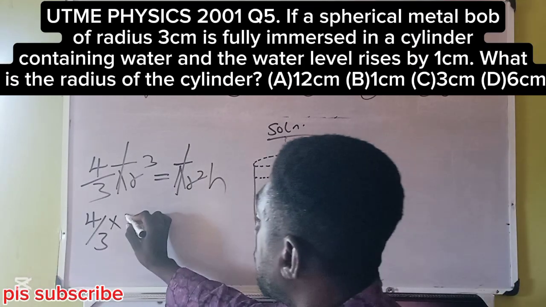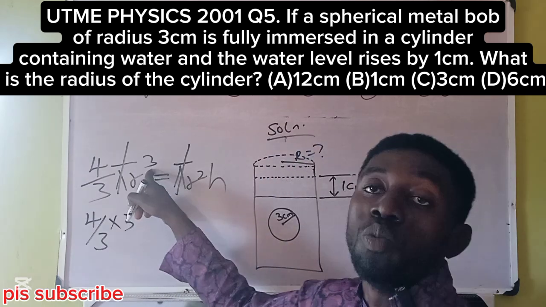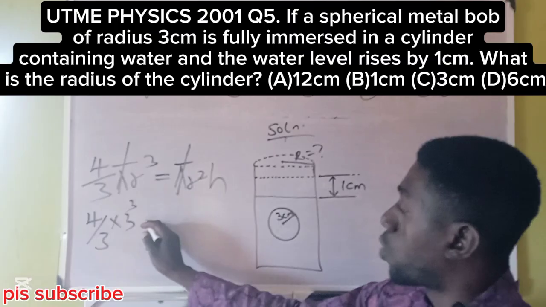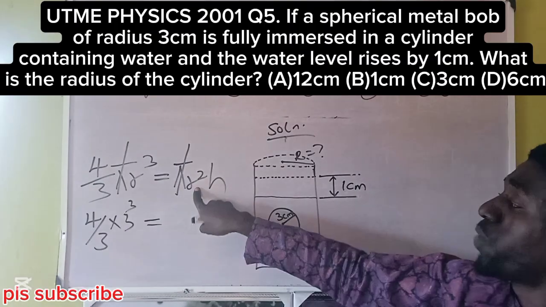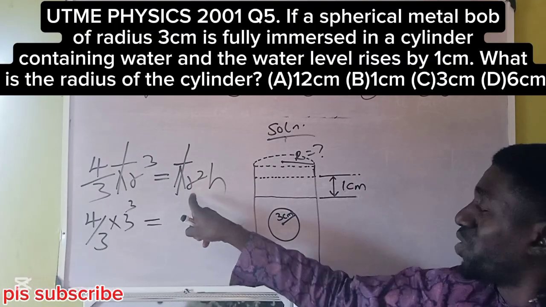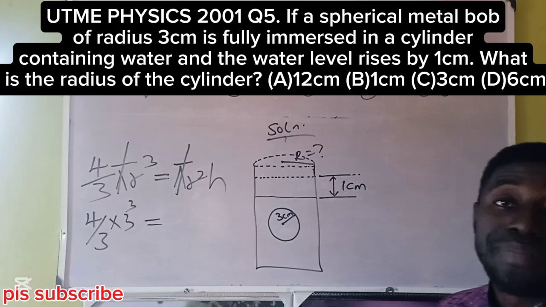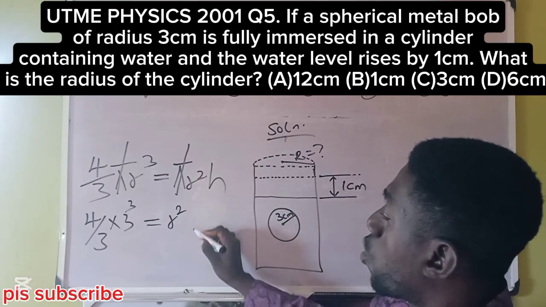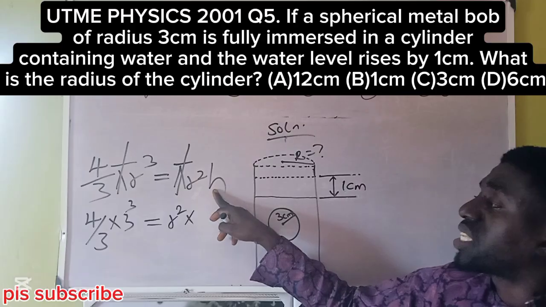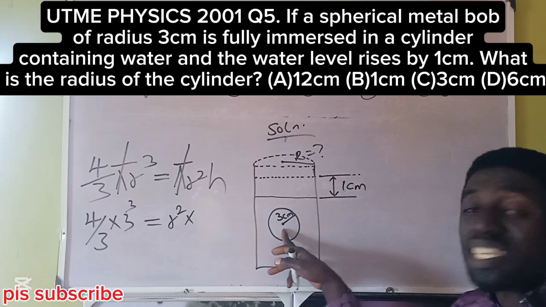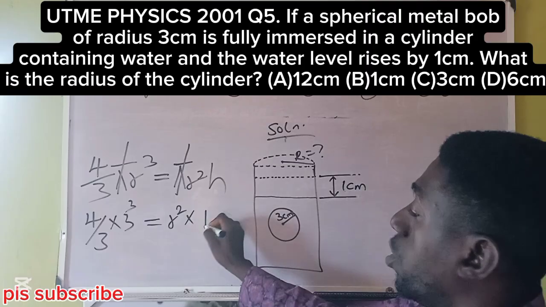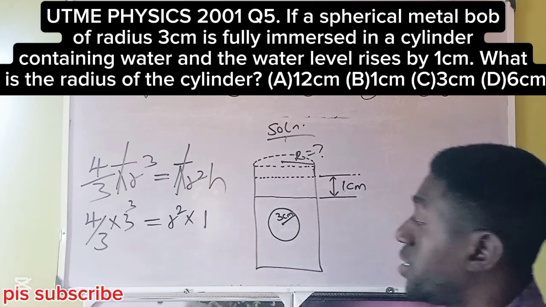So I have 3, and the formula says you must put cube. Put the cube there. Equals the radius we are looking for, which is this r, the radius of the cylinder, and that's what the question demands. So we'll keep it as r square, times the height that concerns this metallic bulb, which is 1 cm.